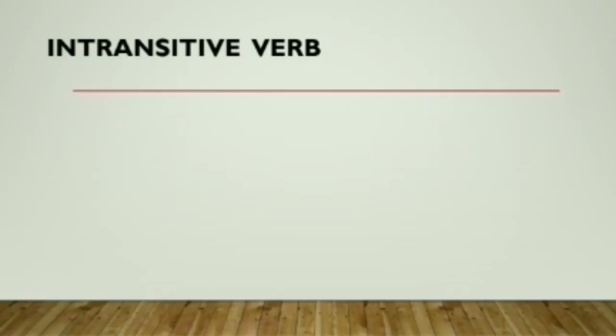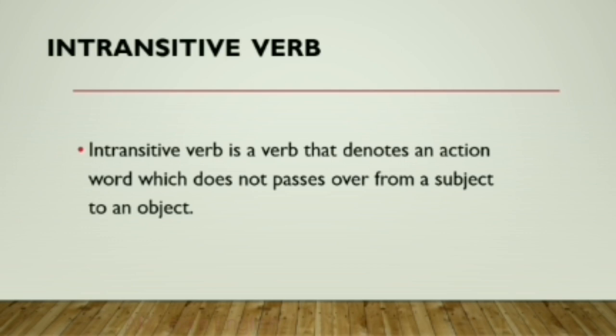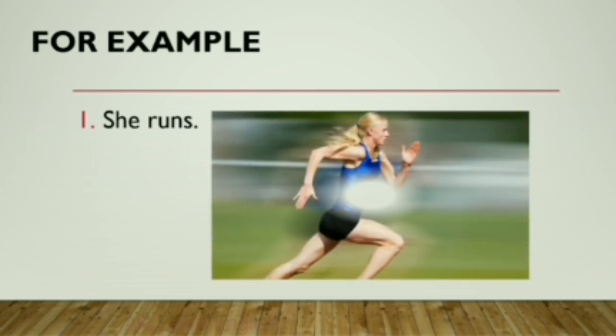Now, the second type of verb is intransitive verb. Intransitive verb is a verb that denotes an action word which does not pass over from a subject to an object. Let me explain with examples. She runs. Run shows an action, but there is no object in sentence, so action can't pass over to any object. As you can see in picture.